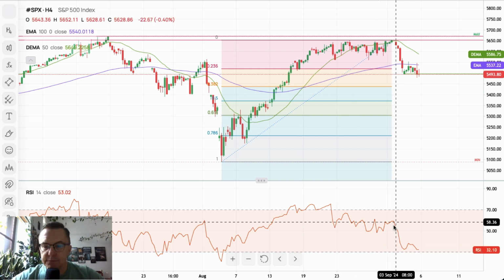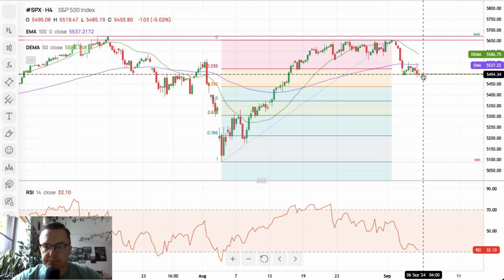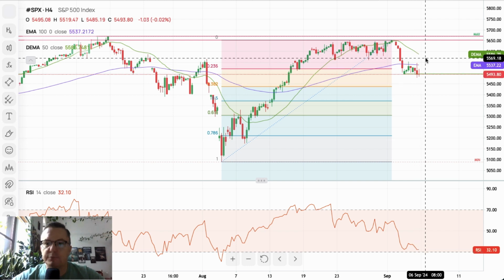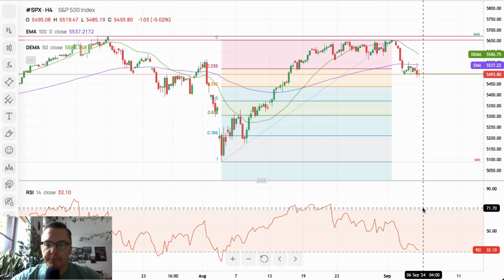Nevertheless, there might be some kind of a bounce to the upside during the news release, data release, NFP payrolls, but then we might still go lower.